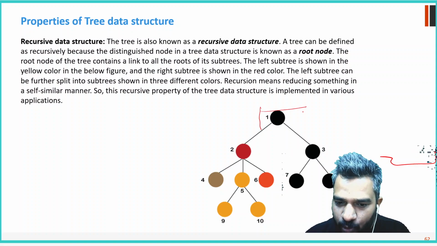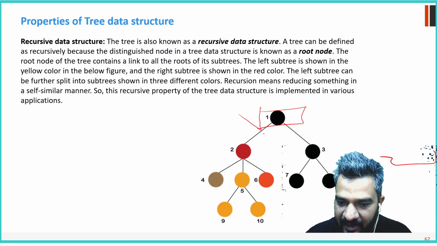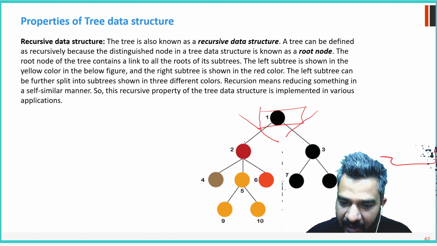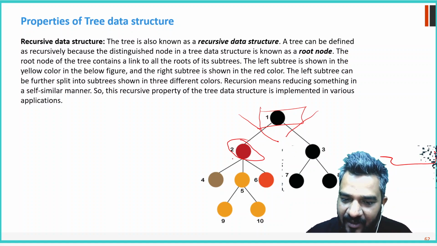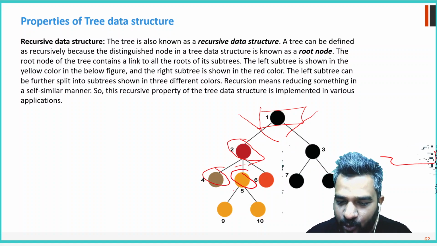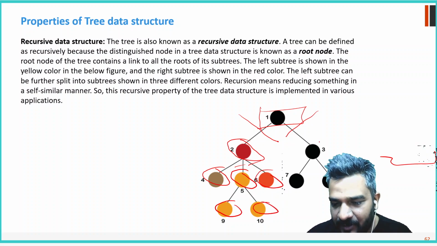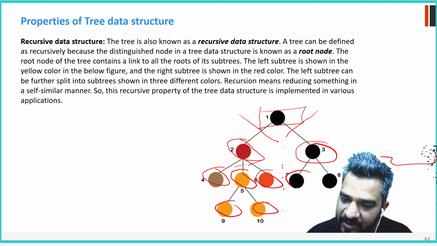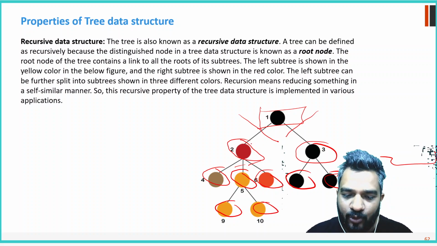So one is the root node for the whole tree, right? But the moment it is divided into subtrees, there is the left subtree and the right subtree. In the left subtree, 2 is the root of this subtree, right? Then 2 will be divided into left subtree and right subtree. 4 is the leaf node. 5 is the root node for 9 and 10 in their subtree, and 6 is the last node. Same way, 3 is the root node for 7 and 8, right?